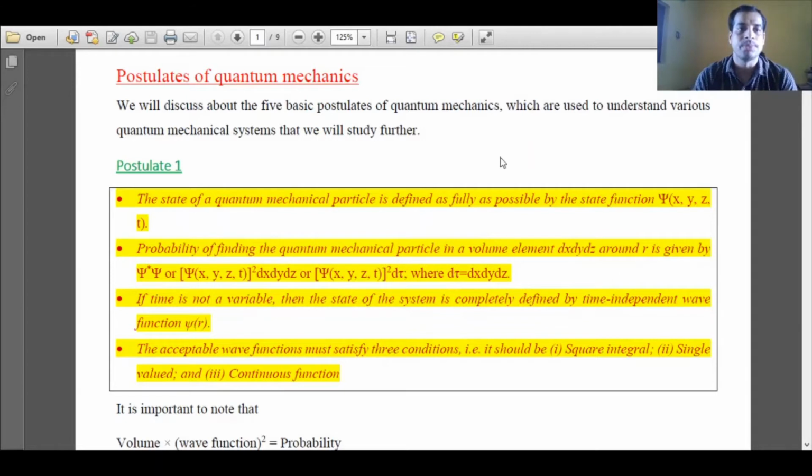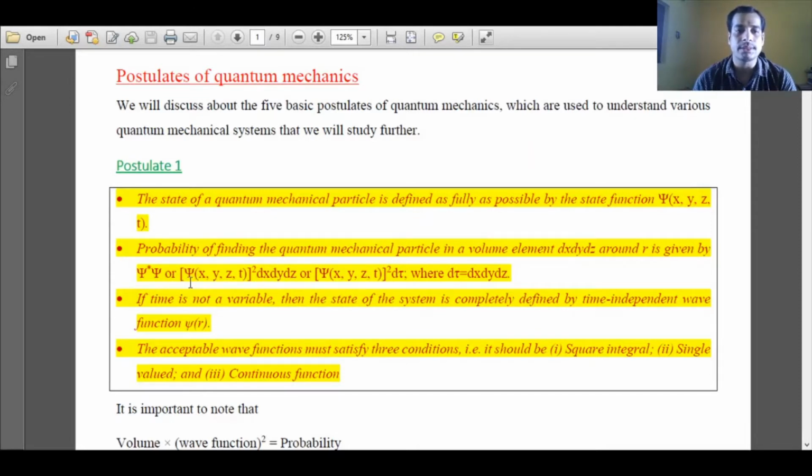atom problem. So the first postulate goes like, the state of any quantum mechanical particle is defined by a state function psi, and psi is a function of position vector and time. Further, it says the probability of finding any quantum mechanical particle in a volume element dx, dy, dz around a particular point r is given as psi star psi. Psi star is the complex conjugate of the wave function or state function psi. It can also be written as psi square dx, dy, dz.